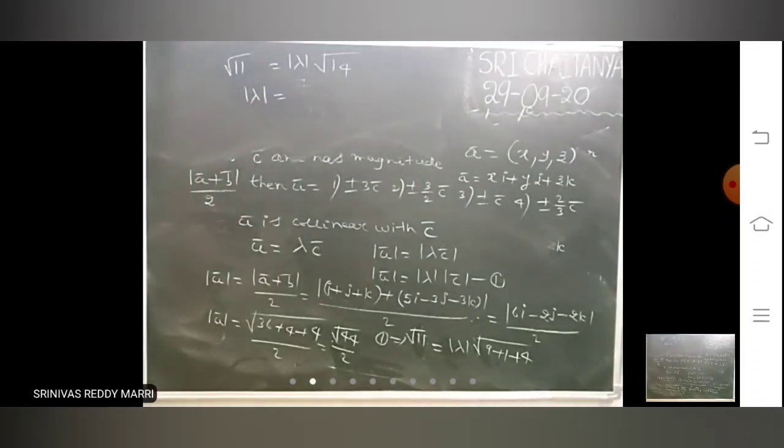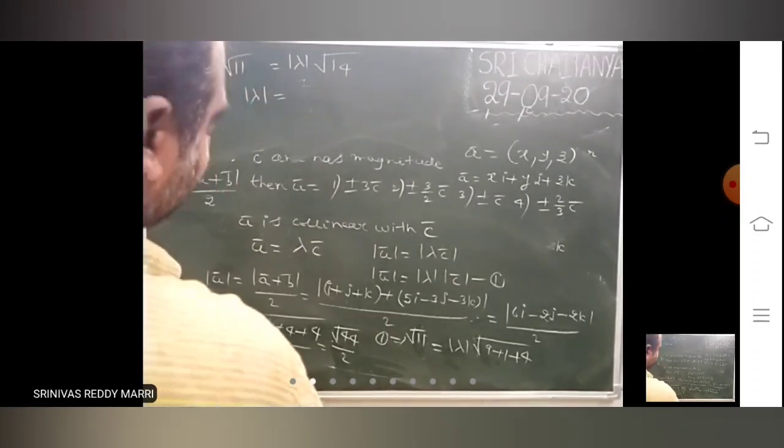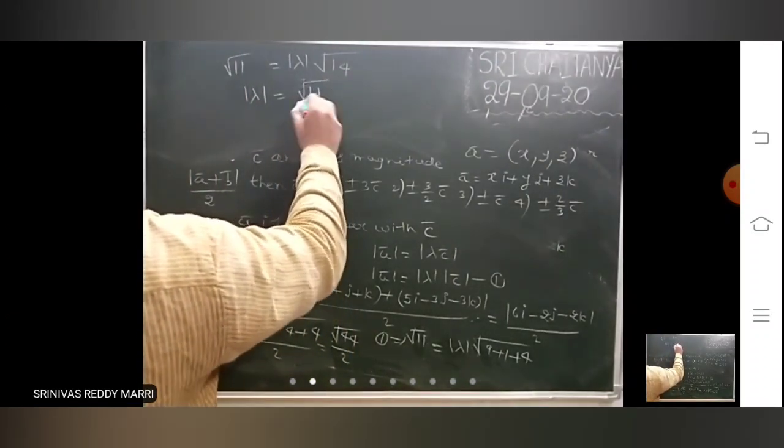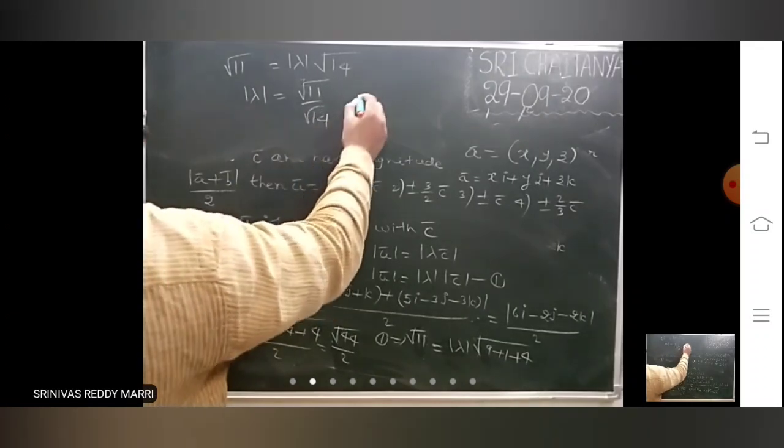Modulus lambda into modulus c bar. Modulus c bar is correctly root of 9 plus 1 plus 4, root 14. So modulus lambda equal to root 11 divided by root 14.